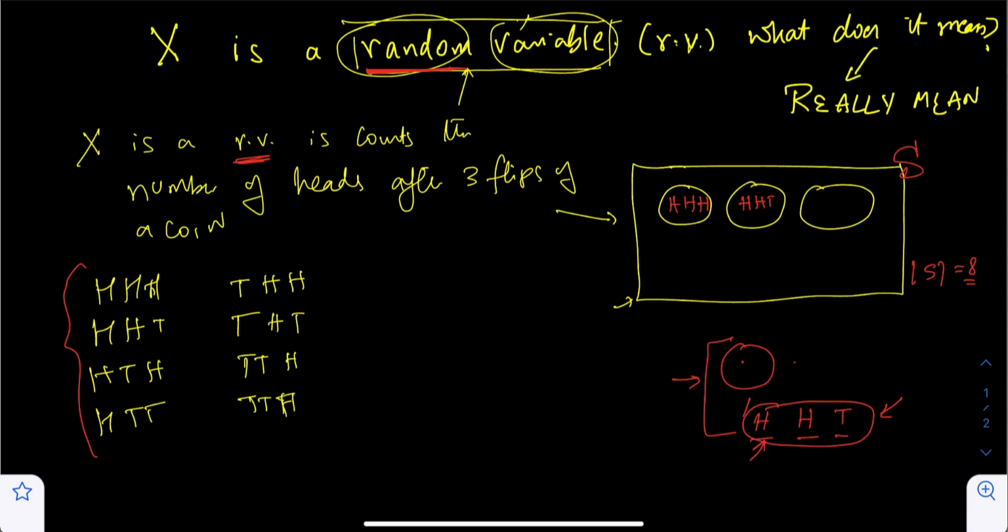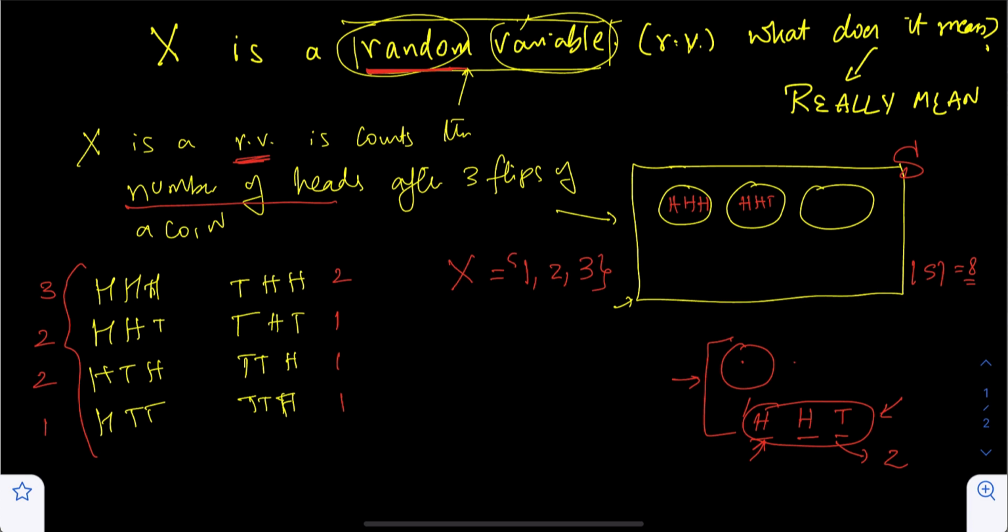HHT doesn't make much sense unless you assign a value to it. As you can see, in this particular case, the random variable is the count of the number of heads, right? Count of number of heads. In this particular case, your X will get 2, right? So let's write down the values here: 3, 2, 2, 1, 2, 1, 1, 1. These numbers are just the number of heads in each of these experiments. So a random variable X gets 1, 2, or 3 values, right?